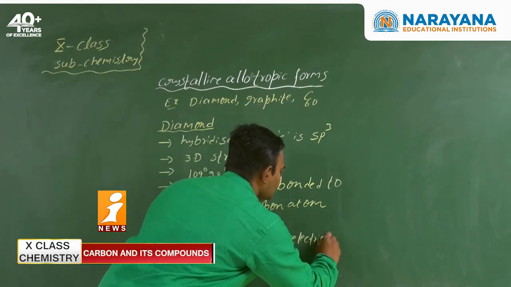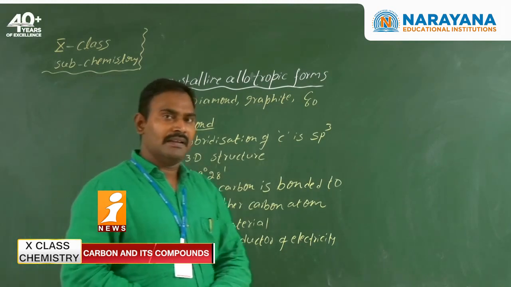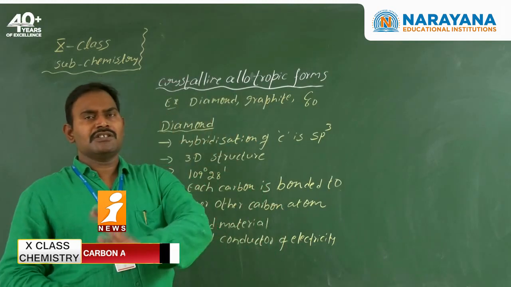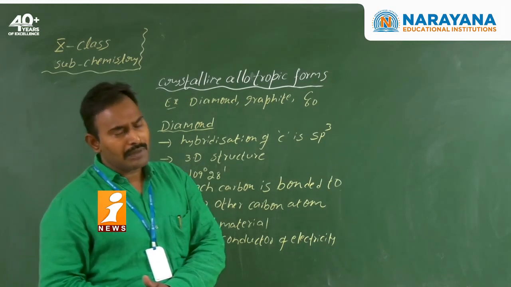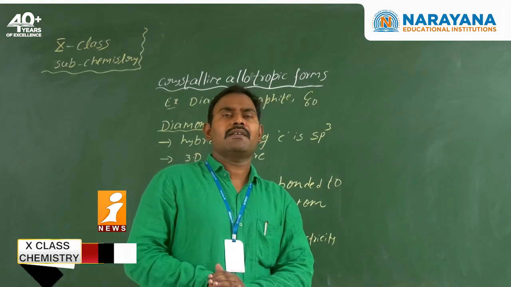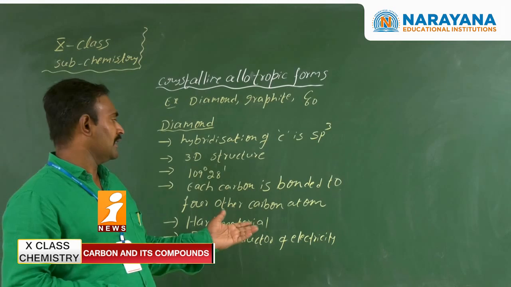What is the reason? Electricity requires a flow of charge, a flow of electrons. Around each carbon there are four electrons, and all four are involved in bonding with four carbon atoms, so no free electrons are available. That's why diamond is a bad conductor of electricity.